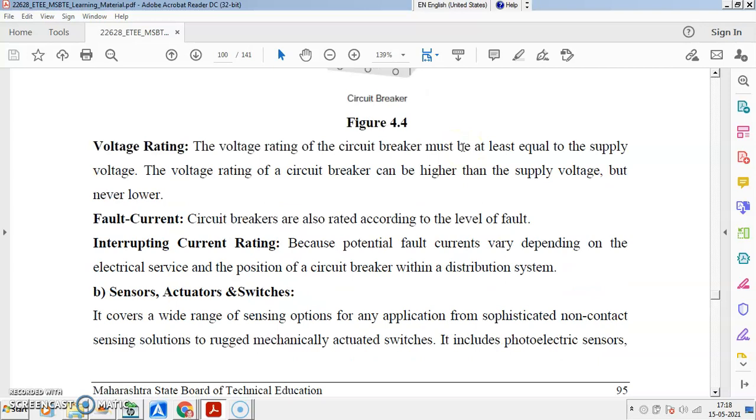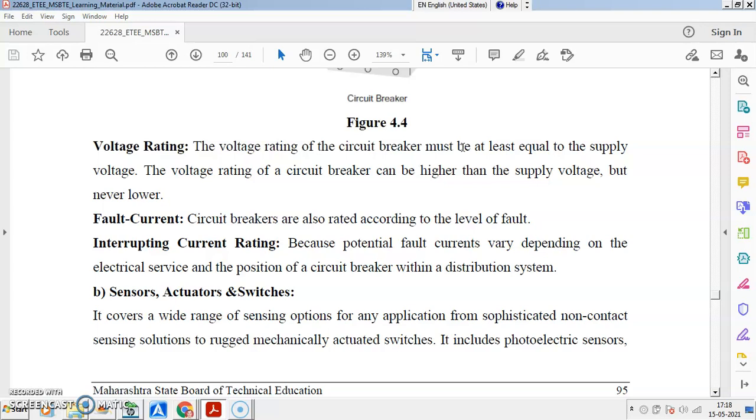Another rating of the circuit breaker is the voltage rating, LT and HT. I told you circuit breakers are used up to 600 volt, normally rated voltage 230 volt and 415 volt. So these are the MCBs. But for more than 600 volt, you go for a higher rating of circuit breaker.